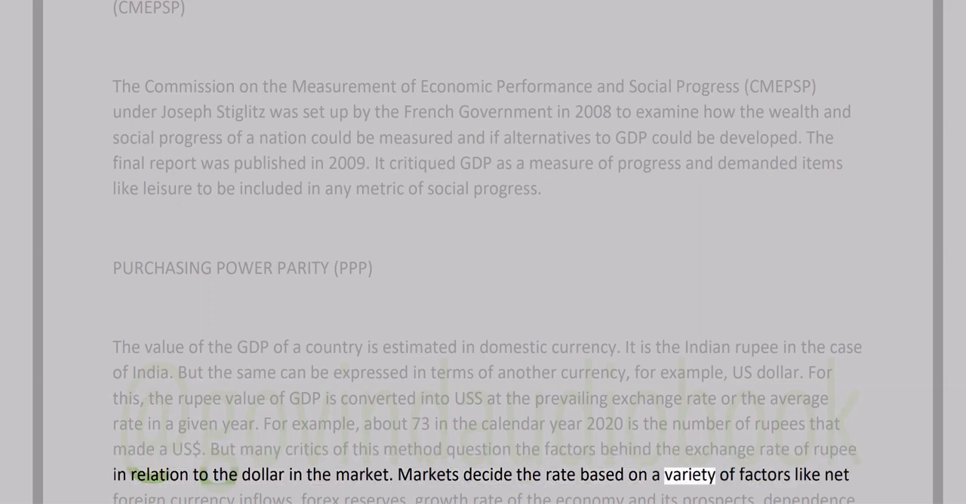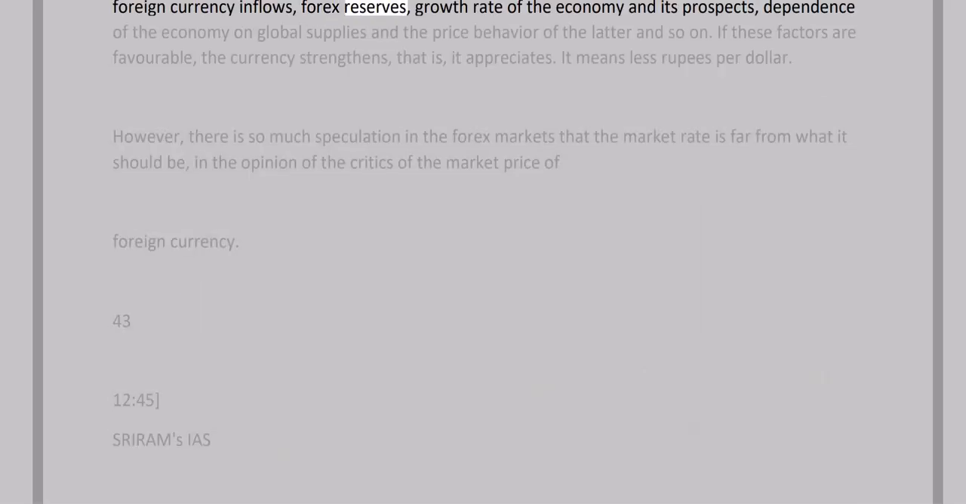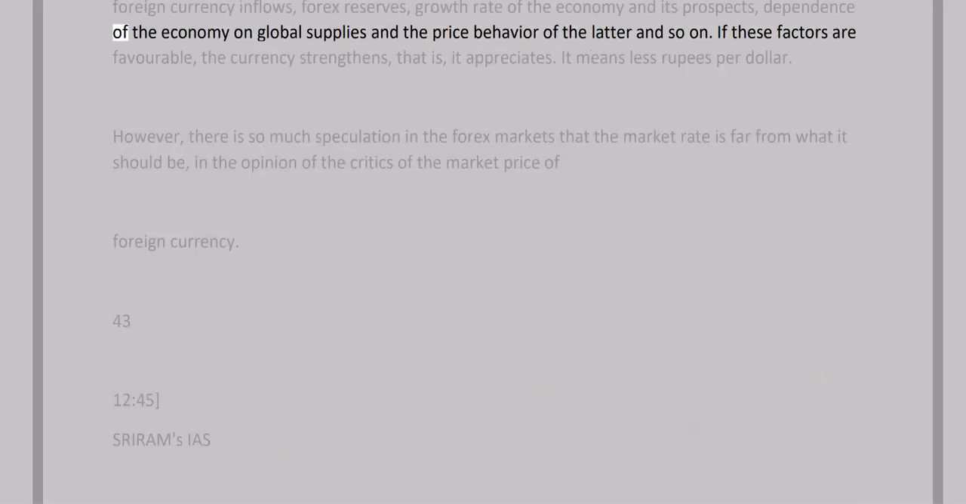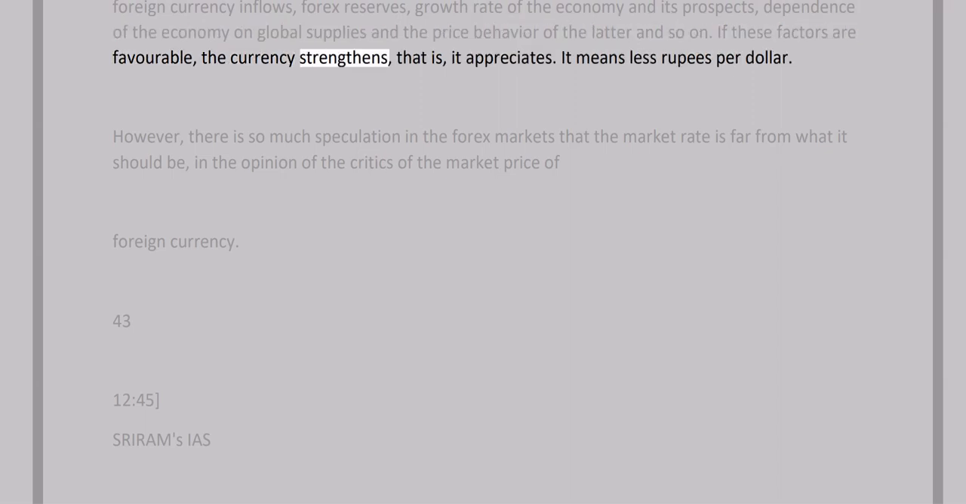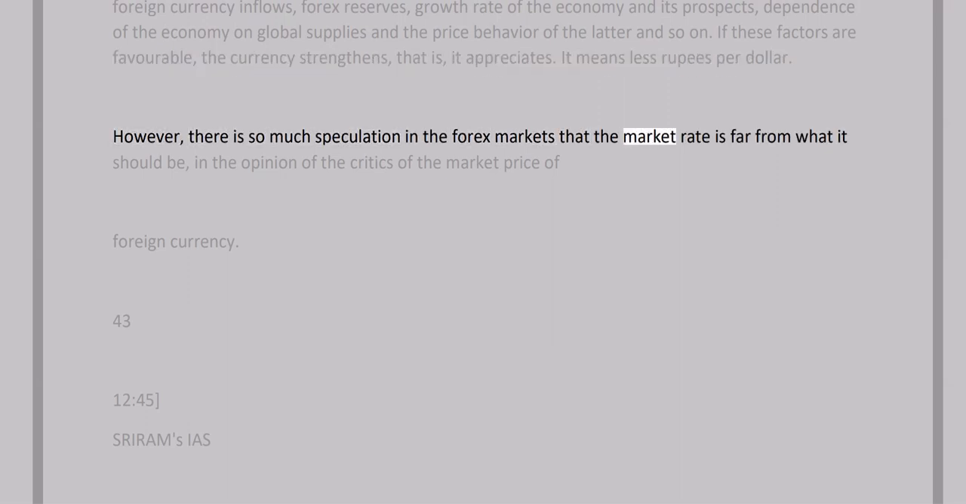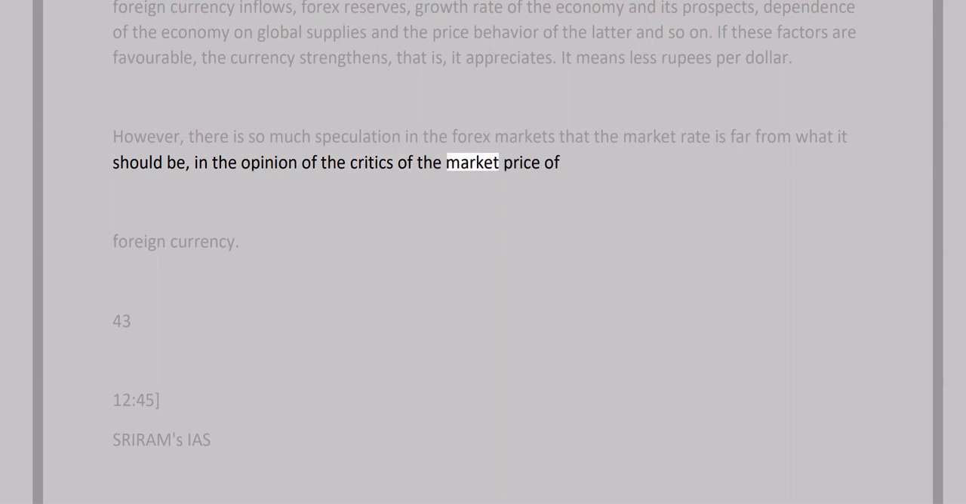Markets decide the rate based on a variety of factors like net foreign currency inflows, forex reserves, growth rate of the economy and its prospects, dependence of the economy on global supplies, and the price behavior of the latter, and so on. If these factors are favorable, the currency strengthens, that is, it appreciates. It means less rupees per dollar. However, there's so much speculation in the forex markets that the market rate is far from what it should be, in the opinion of the critics of the market price of foreign currency.